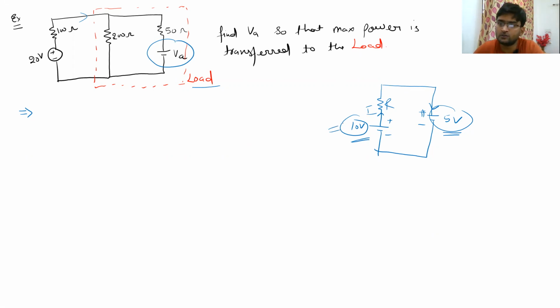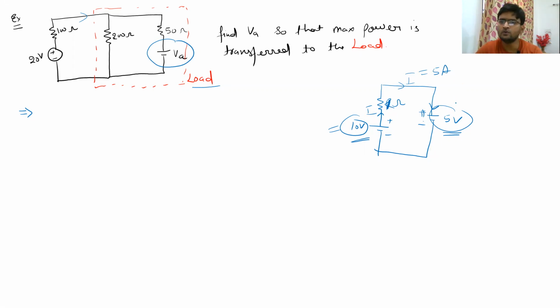Resistance also does the same thing. Resistance also opposes the current which goes into it, and there is a drop across this resistance. So suppose this resistance value is 1 ohm, right? Can you tell me the value of current in this circuit? Basically 10 minus 5 divided by 1, which is 5 ampere. So 5 ampere current is going inside this circuit, and there is a drop of 5 volt across this.